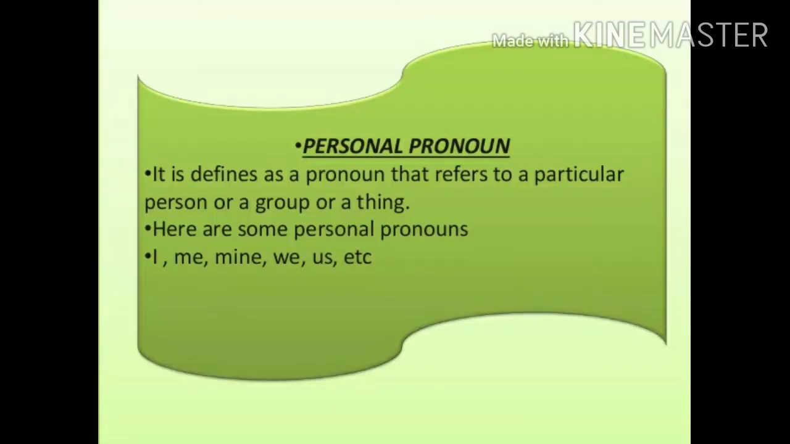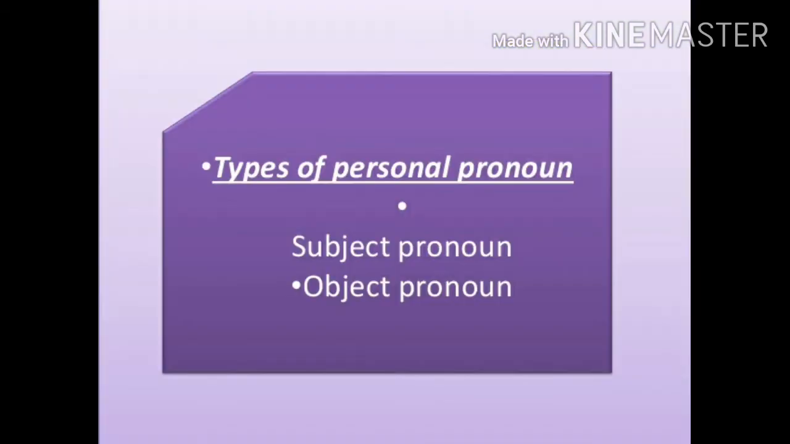First one is personal pronoun. So what do you mean by personal pronoun? It is defined as a pronoun that refers to a particular person or a group or a thing. Here are some personal pronouns: I, me, mine, we, us, etc. The personal pronouns are used for people, places, things, and ideas. There are two types of personal pronouns: subject pronouns and object pronouns.